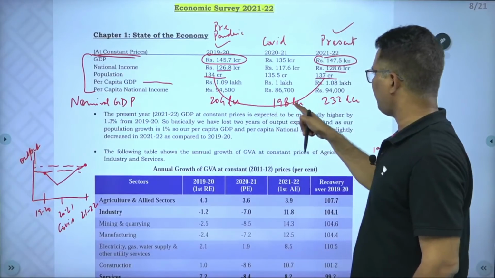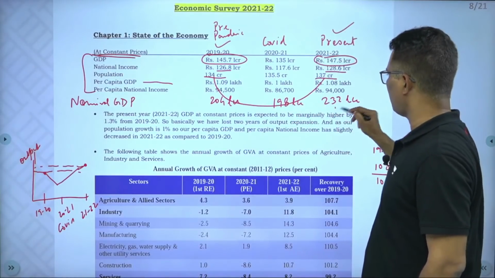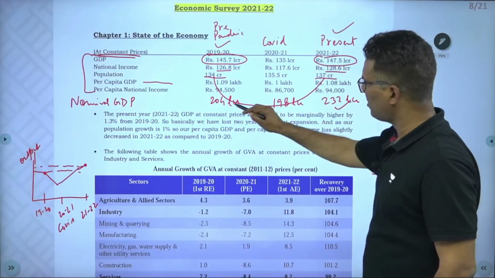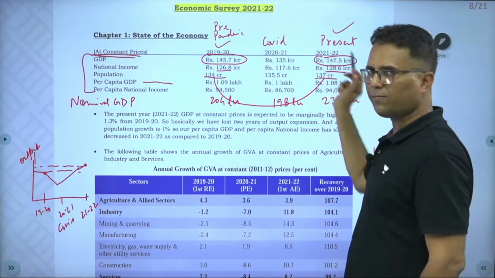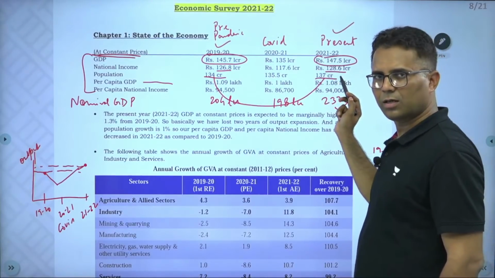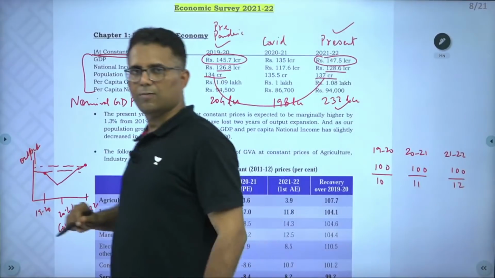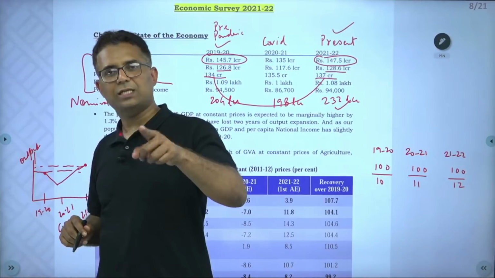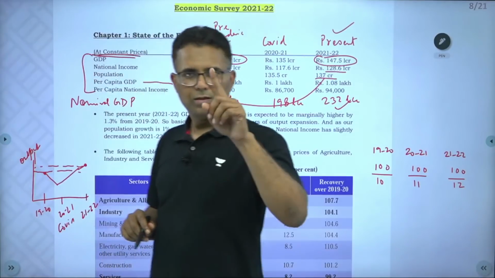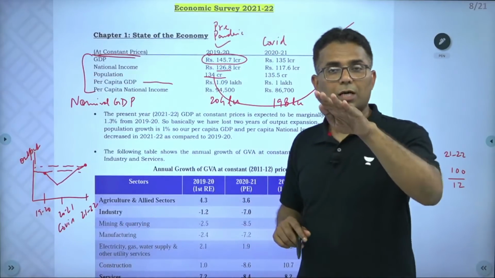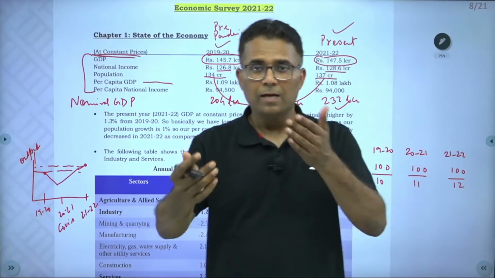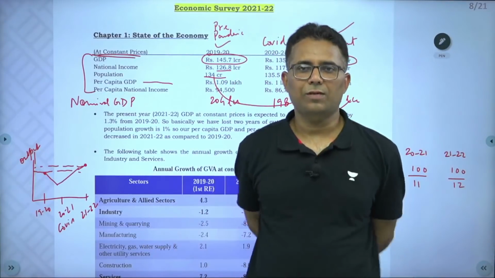So, nominal GDP also declined, but our nominal GDP is now above the pre-pandemic level, real GDP is above the pre-pandemic level. But per capita GDP and per capita income are still below the pre-pandemic level.